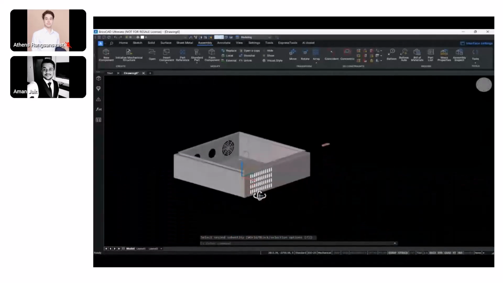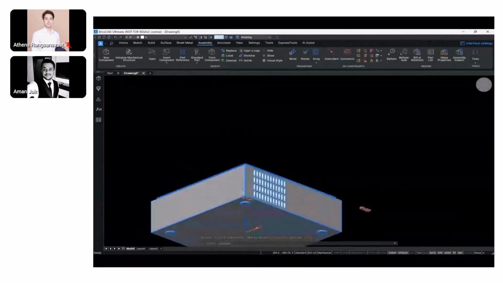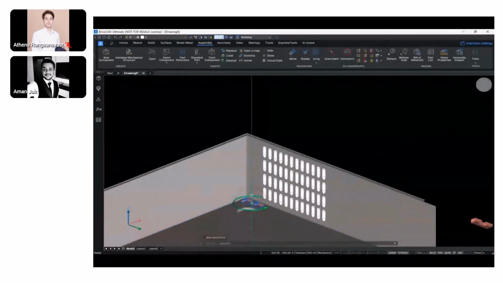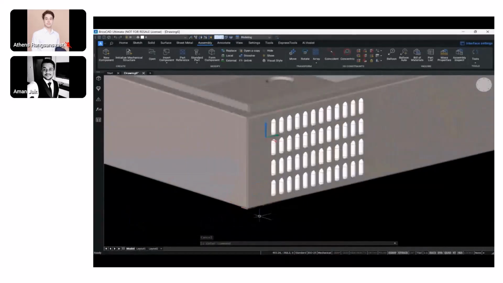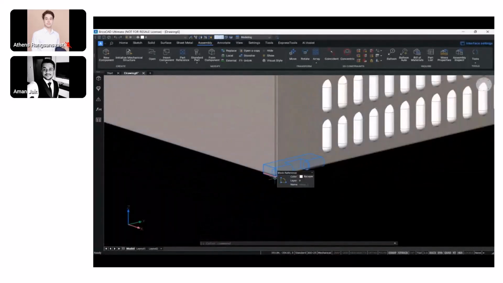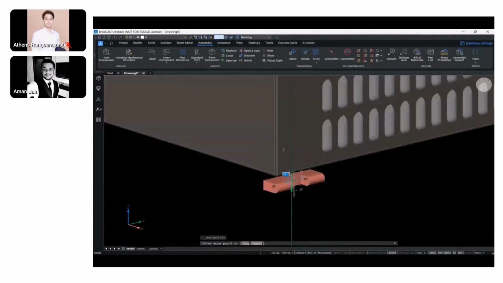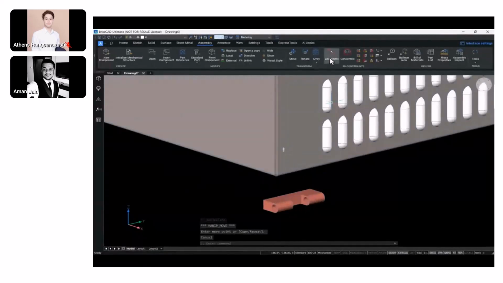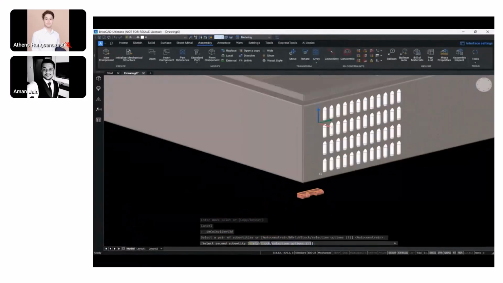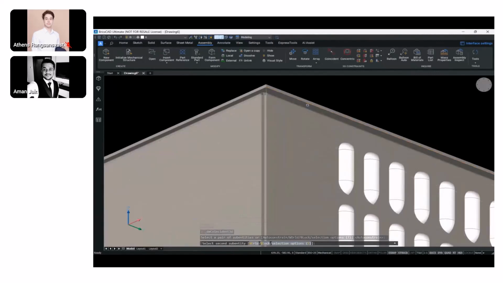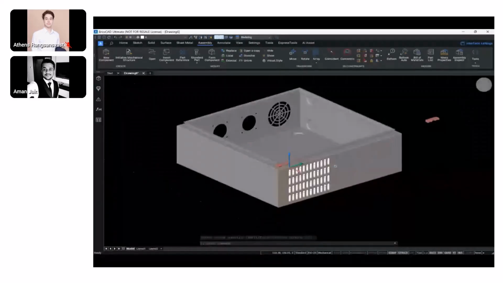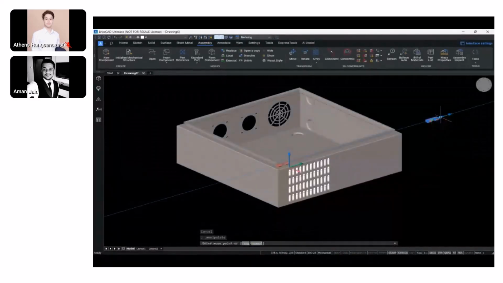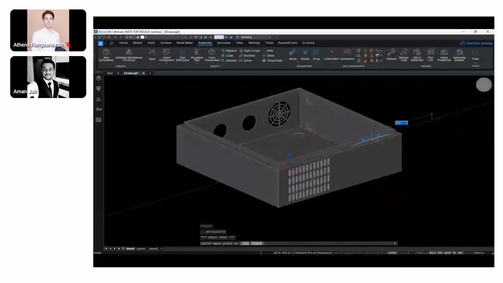And as you can see, this is a geometry from outside, and again, I'm reiterating this because this is the interoperability feature of BricsCAD. Sorry for that, I just selected the wrong component. Let me select it once again. So this is the interoperability feature of BricsCAD, wherein I'm not just able to constrain geometries modeled inside BricsCAD. I'm also able to constrain the geometries that are modeled outside of the software environment. Right? So here I'm able to constrain this, and then all I need to do is give the distance constraint so that it stays in place.